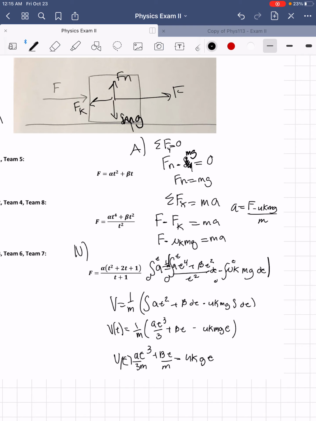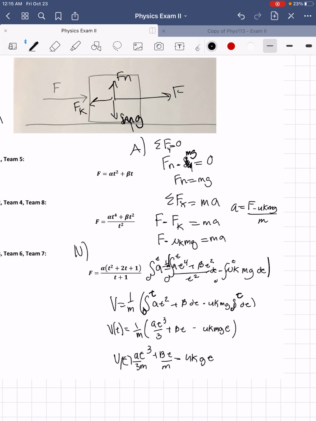The right side, the uk mg, is actually easier because they're all constants. So if you remove that, the thing being integrated is just 1, so that just becomes t. So when you integrate it, you just get negative uk mg t.